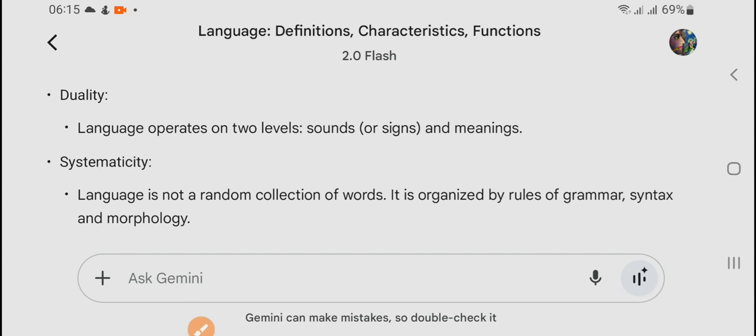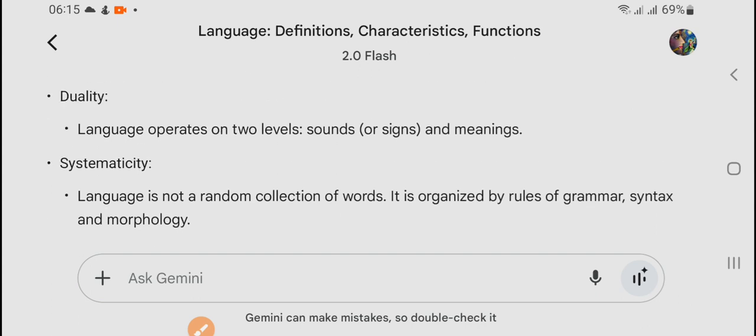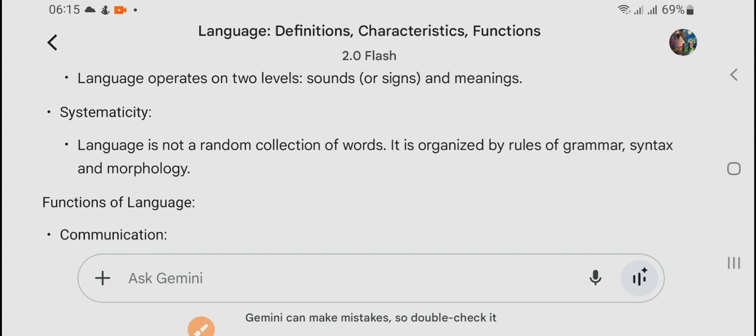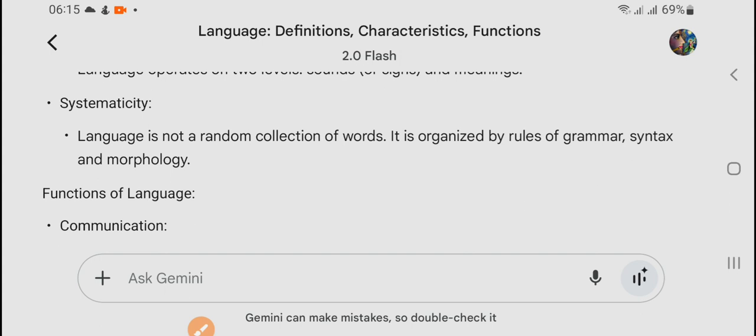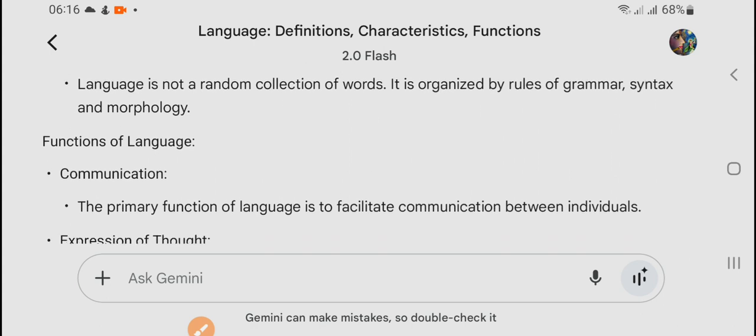Then duality: language operates on two levels, sounds and meanings, right? So that is duality. Language can be spoken, language can be written. Then systematicity: language is not a random collection of words. I have already told you that if I say "teaching I am to you," that is not just a random collection of words. Instead, language is organized by rules.